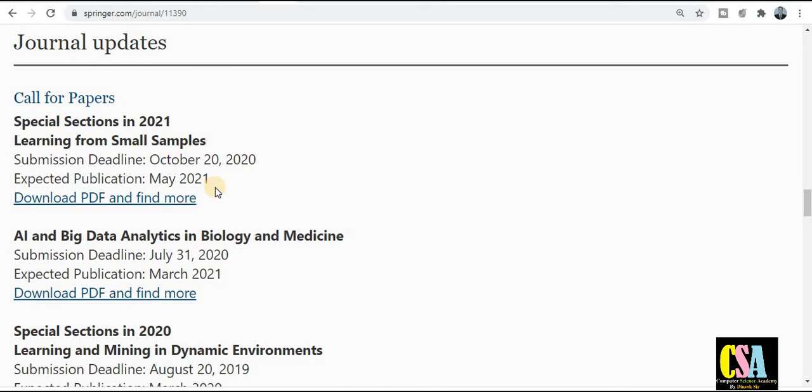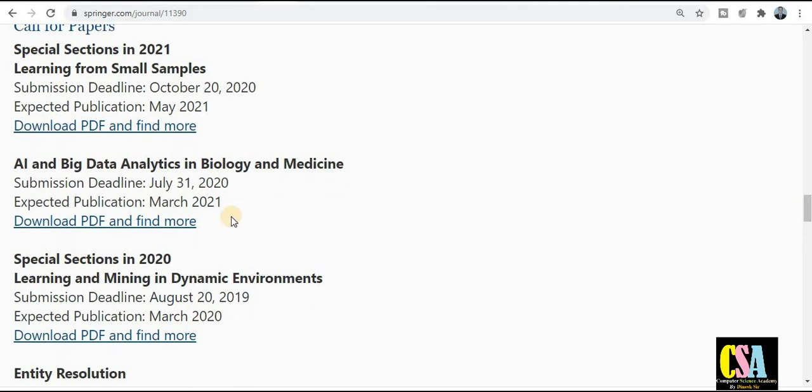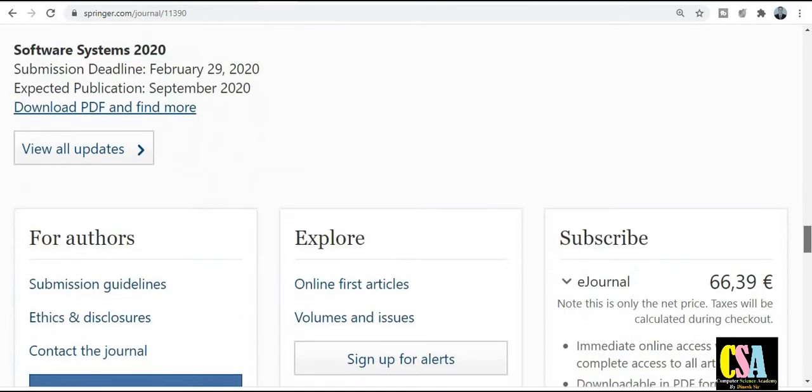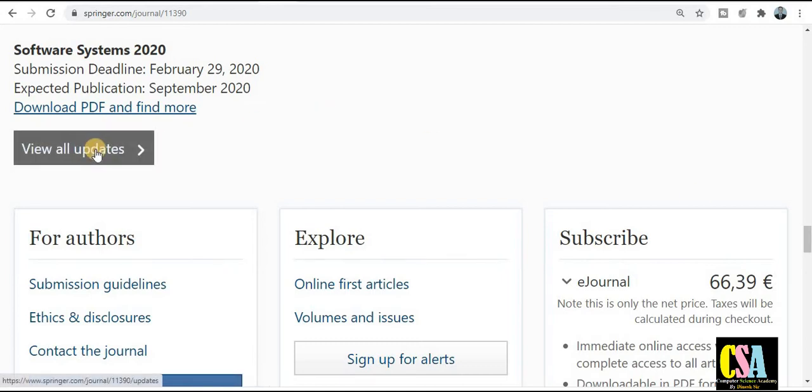So if your research area comes under this particular category, then explore this topic and submit your research paper for publication. These are the calls for papers and special issues. March is an already expired date, and this is sufficient time. Now, about all updates, just explore and also sign up for the e-alerts.